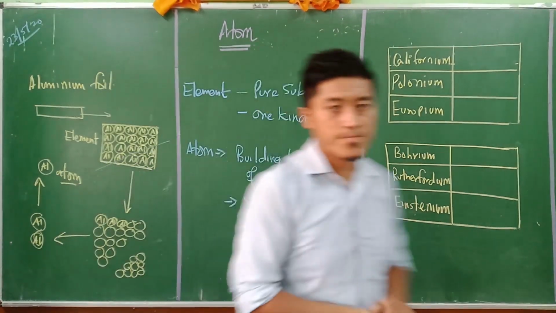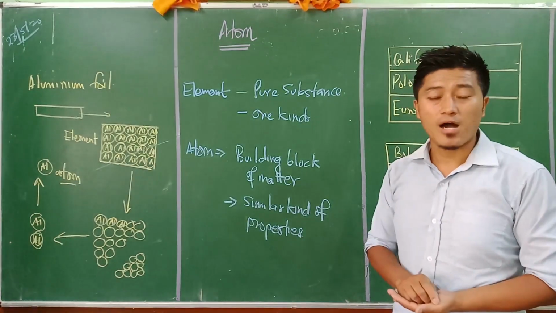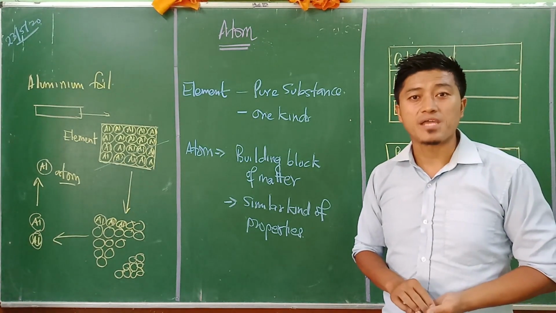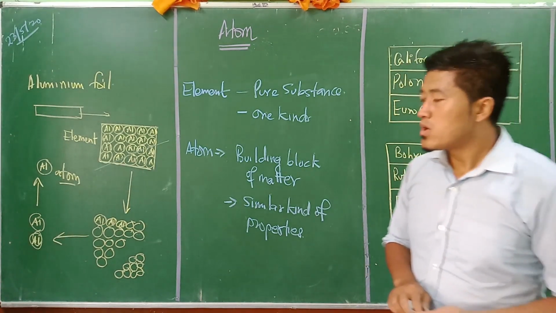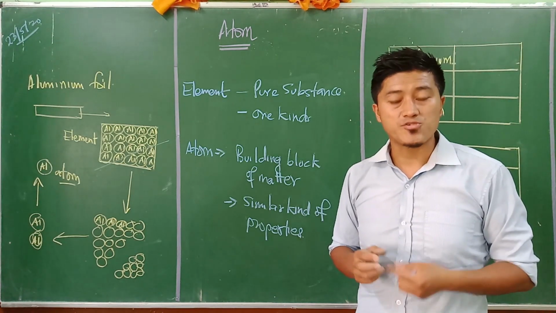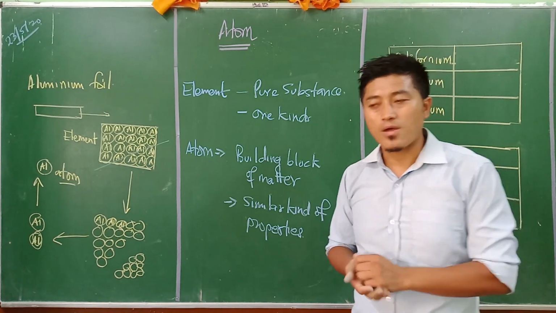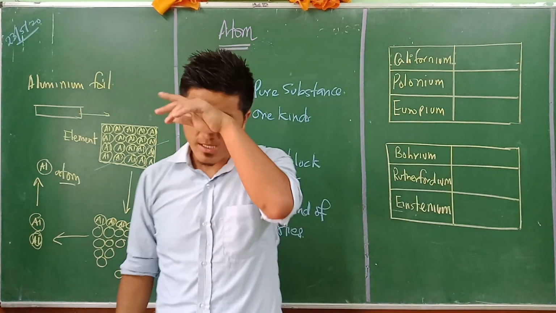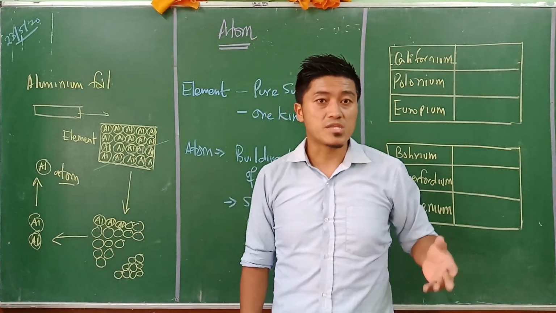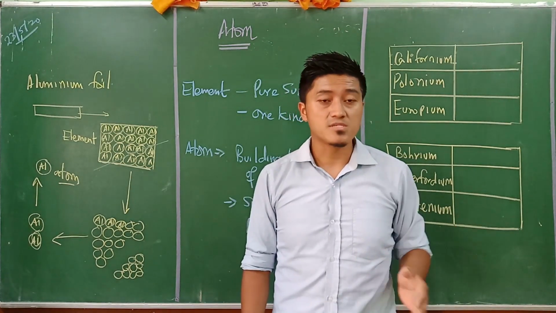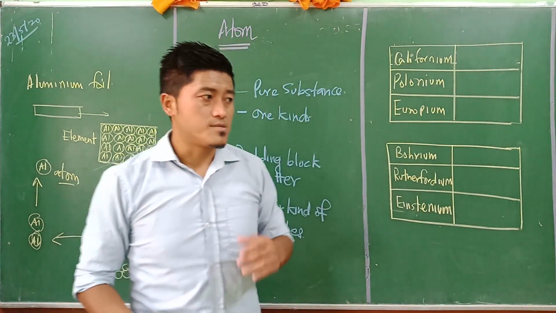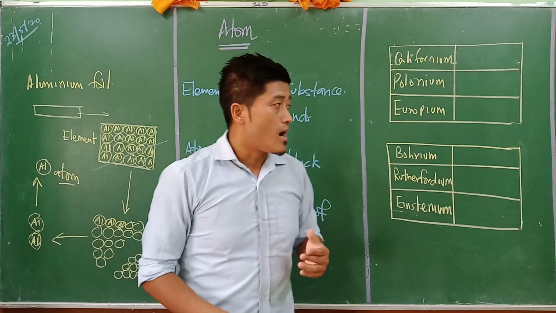Is that clear? Now, till date, how many elements are present in the world? That is 118 elements in the world. Scientists have been trying so hard to name these elements, right? It will be very difficult for us to remember all the 100 elements in a row. Like you all have a difficult time memorizing 36 elements, and maybe 100 elements is quite difficult for us to remember. So in order to discuss the naming of the elements here, I have written over here